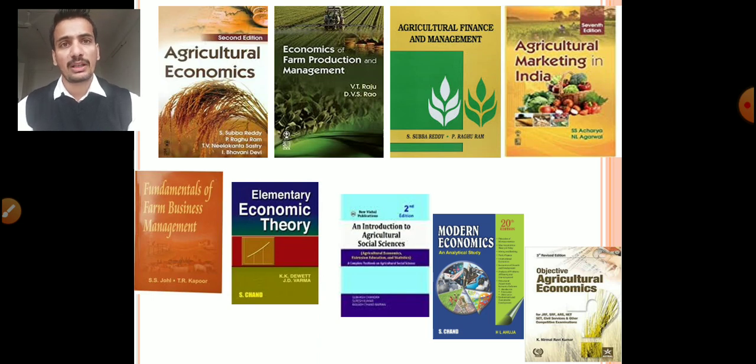But for the basic concept, you can read another book, Elementary Economic Theory by K.K. Dewett. You can read this book once or twice. The language of this book is quite difficult, but this book is also helpful.